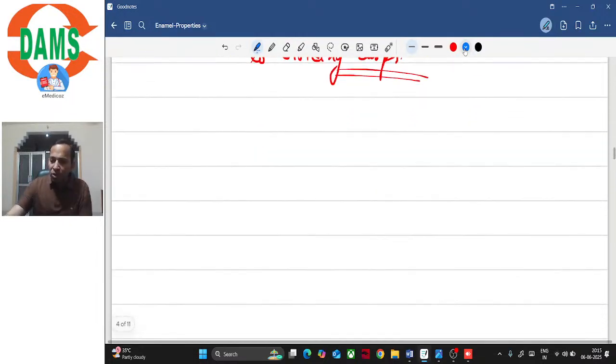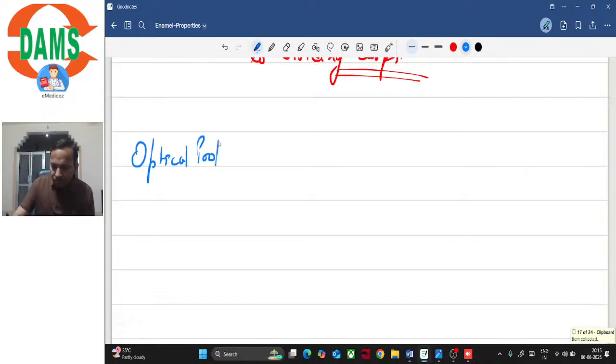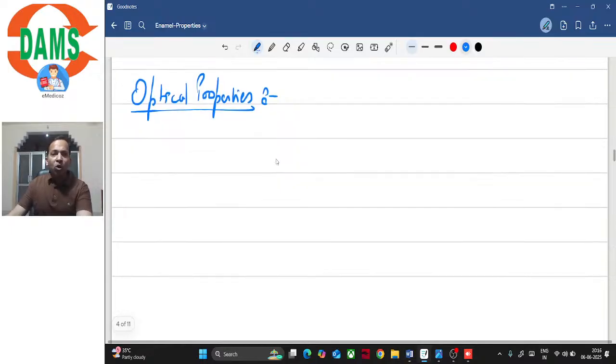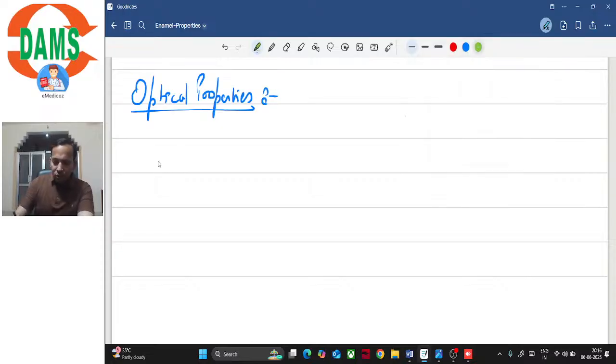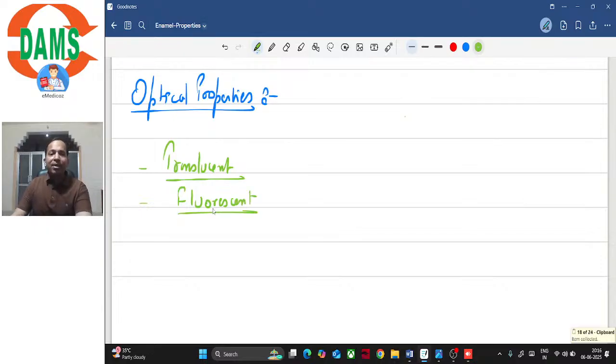The optical properties of enamel. So do you think enamel is an opaque tissue or is it a translucent tissue? So enamel is translucent. Not just translucent, it is also fluorescent. Isn't it? It is translucent and it is fluorescent.